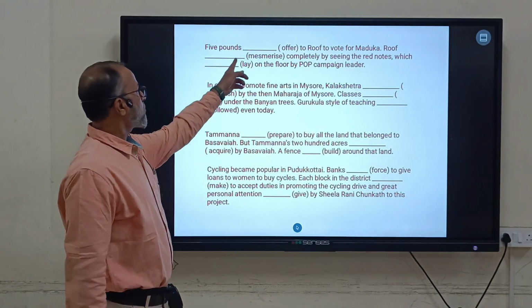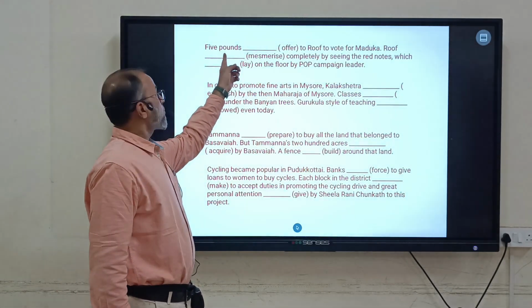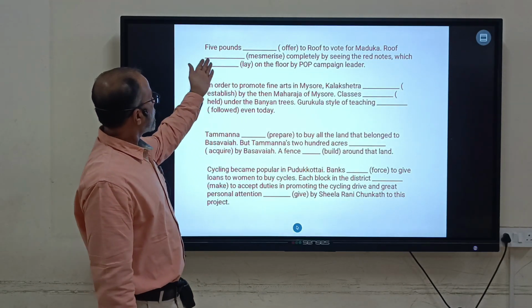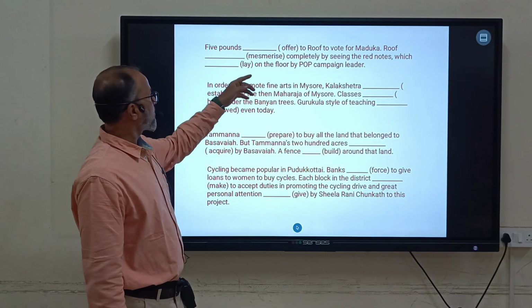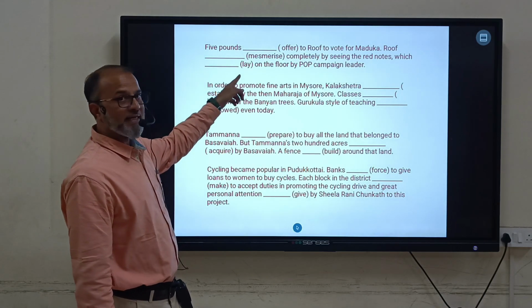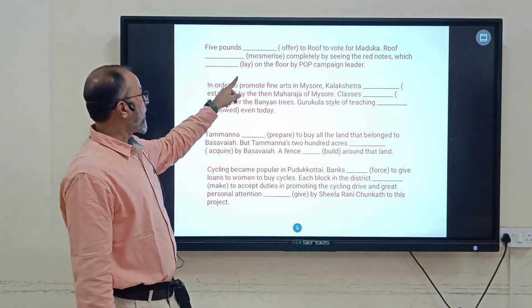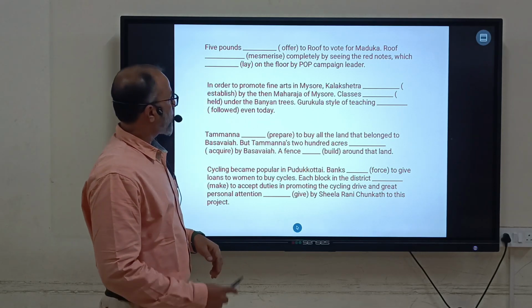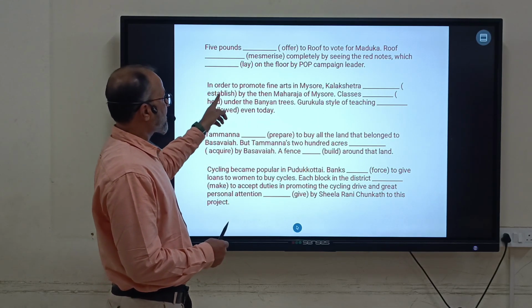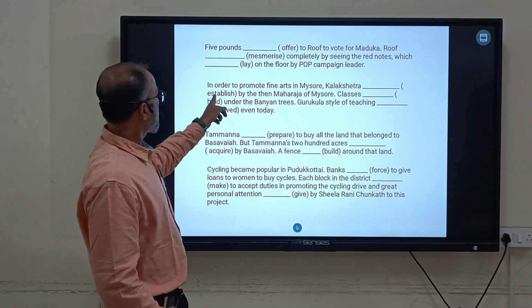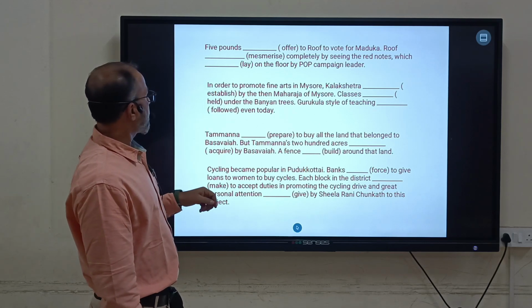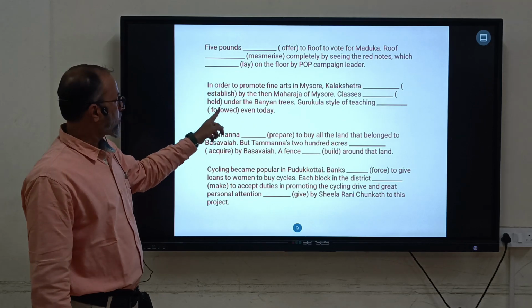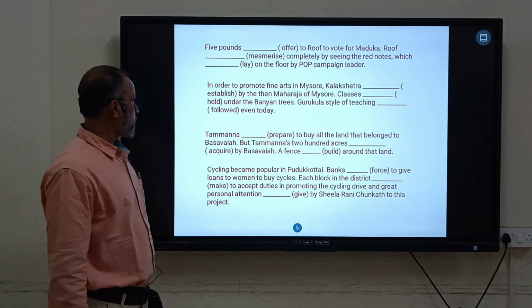Next, 5 pounds. Pounds plural is there. So you add were and offered. Then roof was mesmerized. Then which was laid. L-A-I-D you have to make. It was laid. In order to promote the fine art in Mysore collection, the school was established, and then classes were held, and then the teaching was followed.